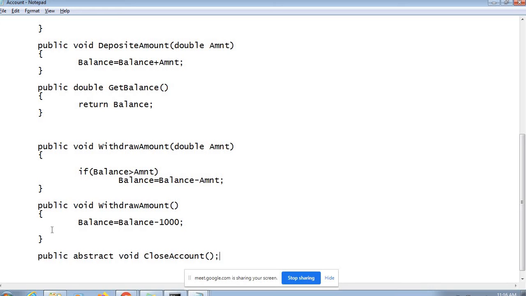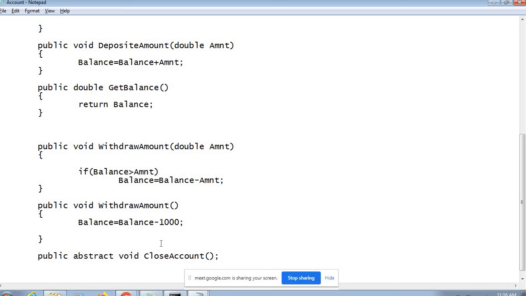Right, now when you define any abstract method, abstract means simply this capability is not implemented. Whereas withdraw amount, get balance, deposit amount, whatever capabilities any account needs to have, those capabilities like deposit and get balance are implemented. But one of the important capabilities along with them is close account, and this is not implemented.